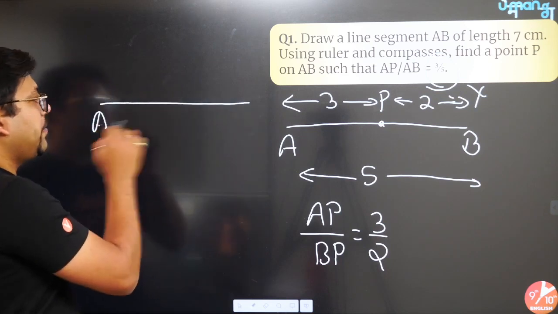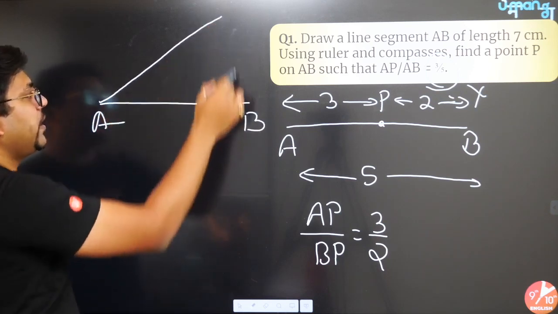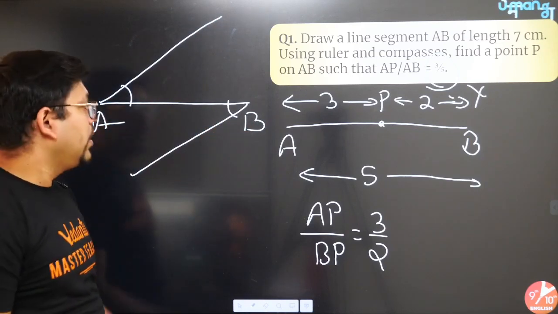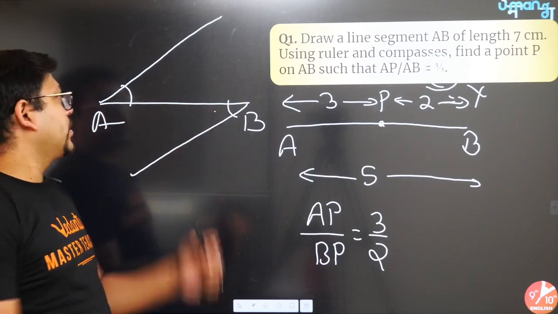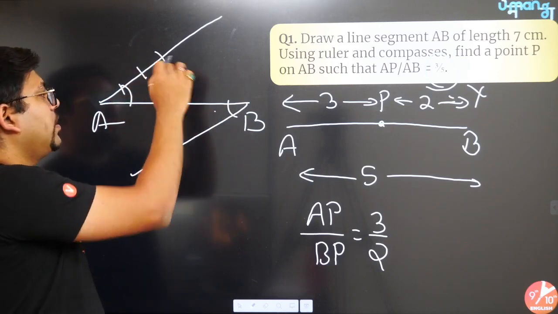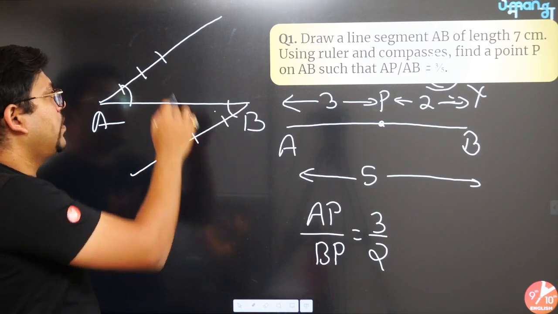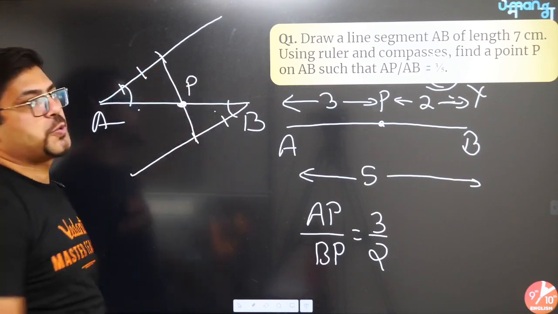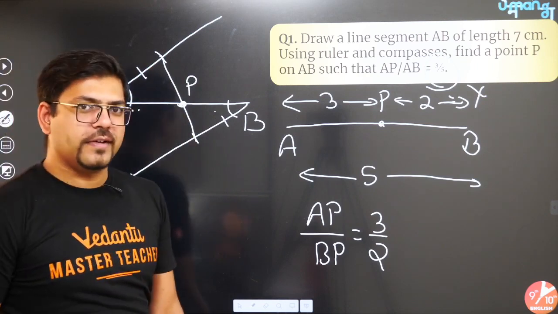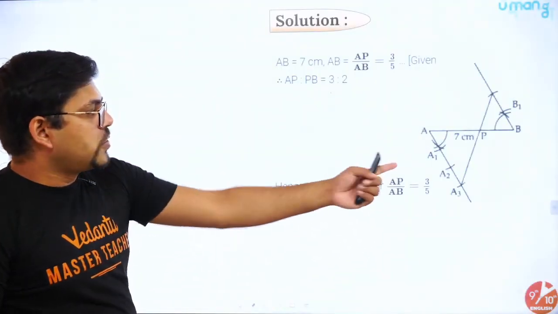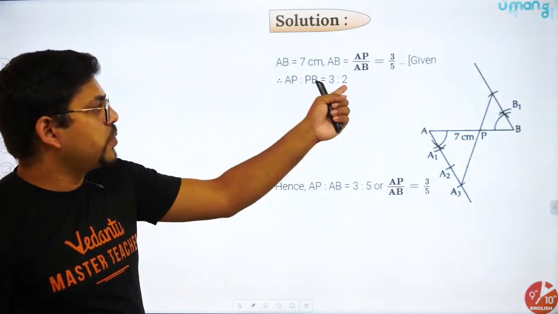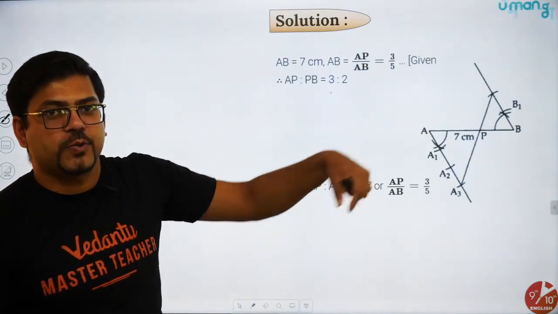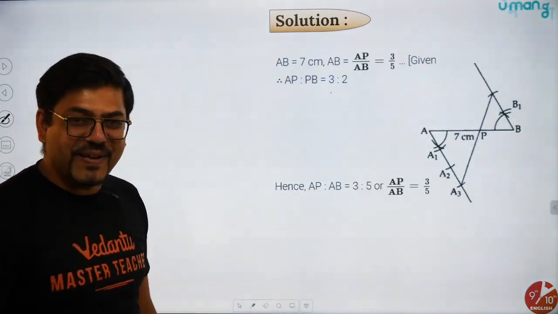So this is your line segment AB. Make a line here, make a line here. Both angles same, so that the lines should be parallel. 3 parts here and 2 parts here. So 3 equal divisions: 1, 2, 3. 2 parts here, so 1, 2 equal divisions. Join them. Once you join them, you get the point P, which will be 3:2. Super easy, isn't it? Yes. So we got the answer. 3:2 is the ratio, and we got it. 3 divisions here, 2 divisions there, 3:2. That's it. Super easy.